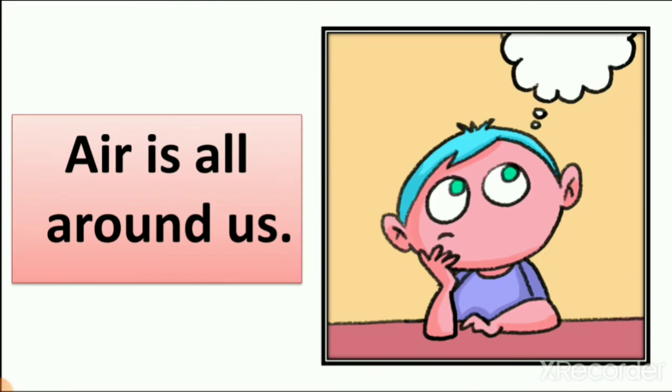Now you think in your mind that air is all around us. How is it possible? If our mother is in front of us, we can see our mother. When you come to school, you sit on a bench. On the bench, you put your bag.